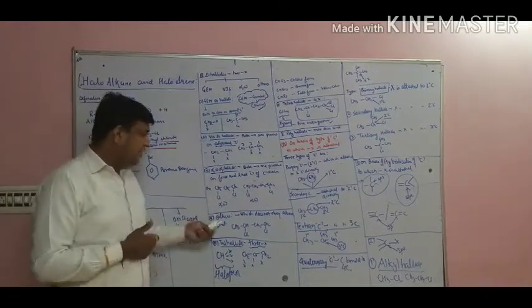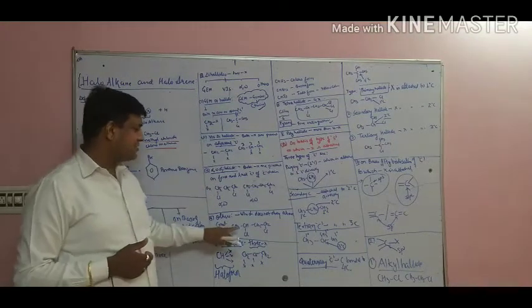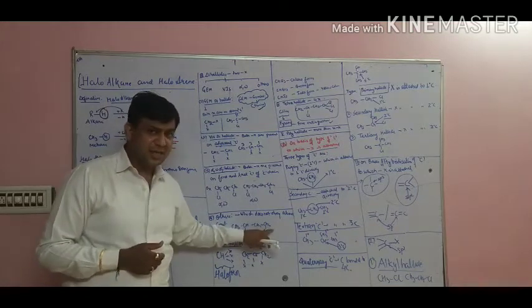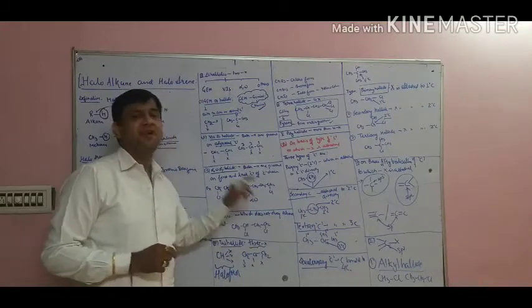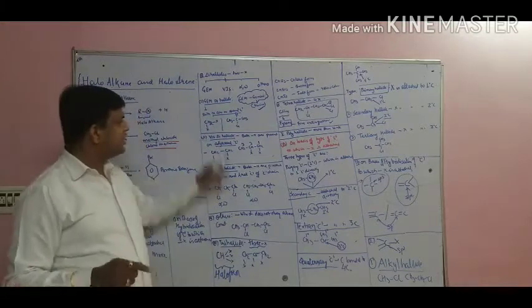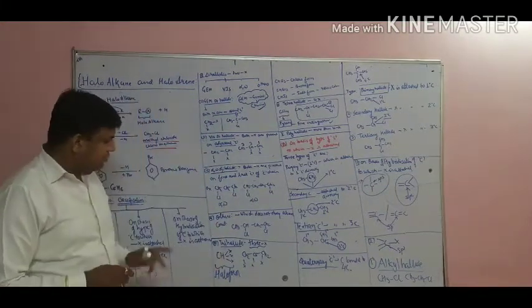Now see others. If they are not gem, not vicinal, not alpha omega. For example, say this one. It is not alpha omega because it is not on the first and the last. It is not gem because both halogens are present on different carbons. It is not vicinal because they are not on adjacent carbons. If these 3 conditions are not obeyed, then automatically it will go into the others category.